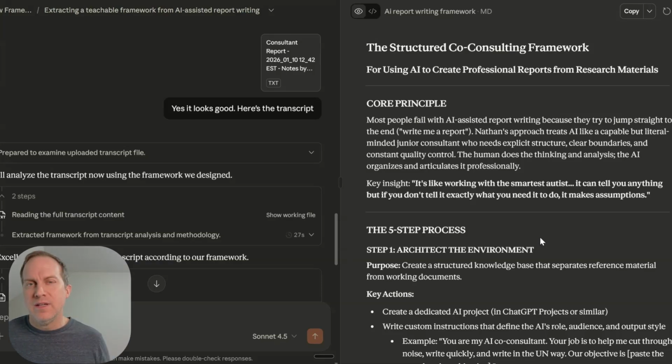It's actually created it in kind of this canvas over here. So you can see it's called it the Structured Code Consulting Framework for using AI to create professional reports from research materials. Core principle: most people fail with AI-assisted report writing because they try to jump straight to the end, write me a report. Nathan's approach treats AI like a capable but literal-minded junior consultant who needs explicit structure, clear boundaries, and consistent quality control.